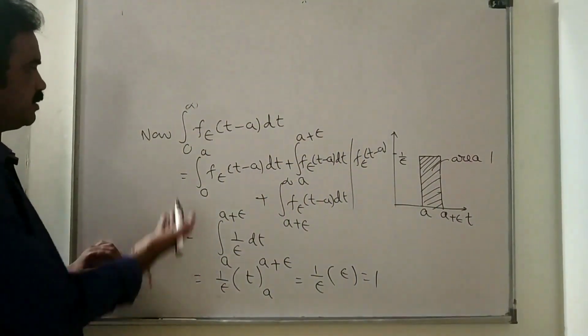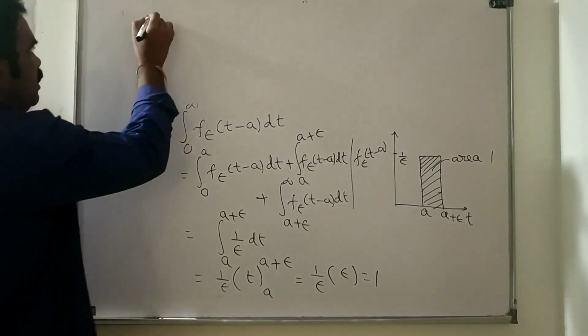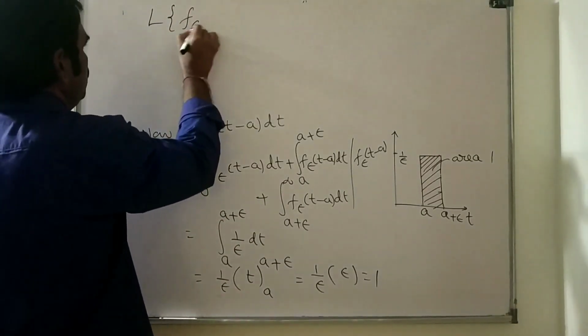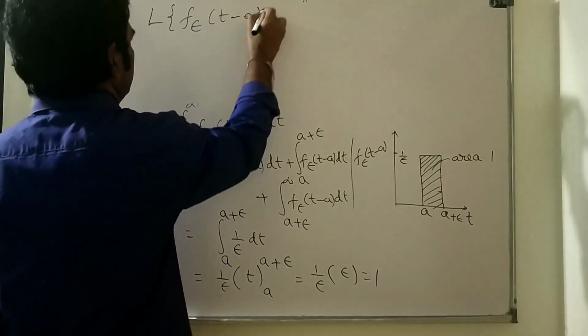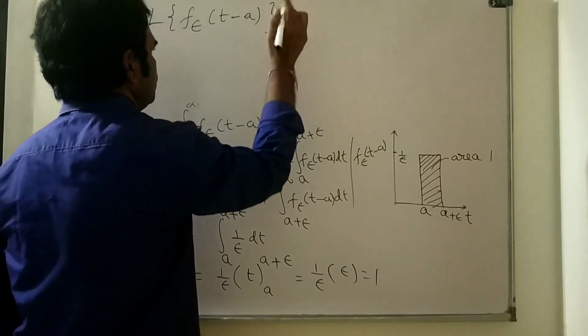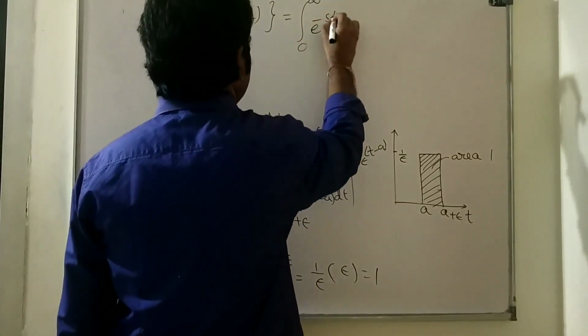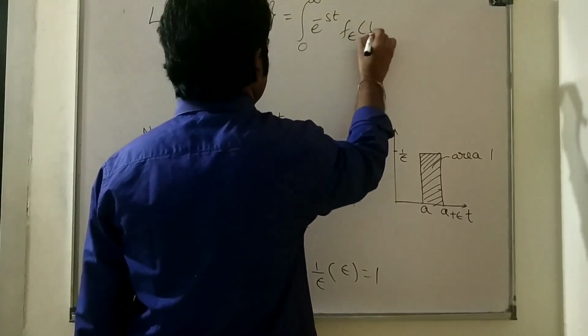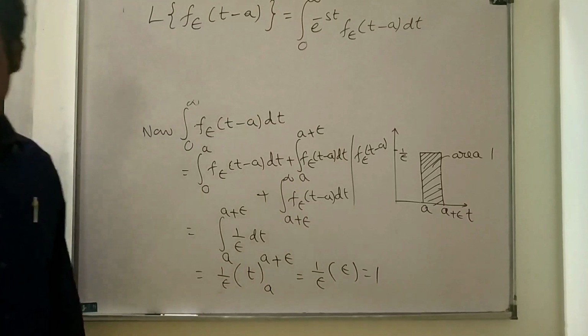Now let us see what is the Laplace transform of this f epsilon of t minus a. L of f epsilon of t minus a is equal to integral 0 to infinity e power minus st into f epsilon of t minus a dt, by the definition of Laplace transform.